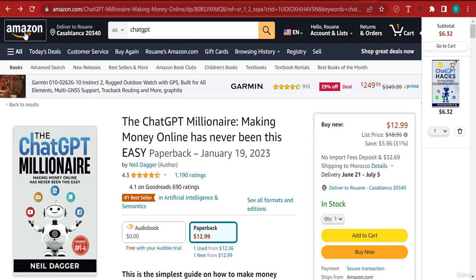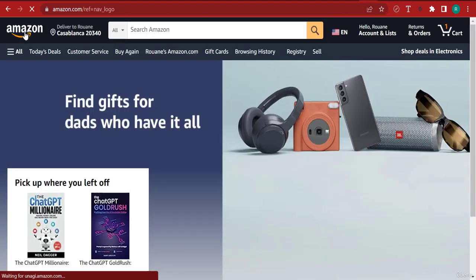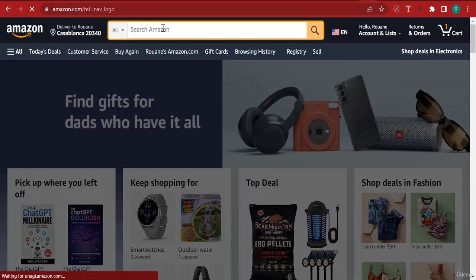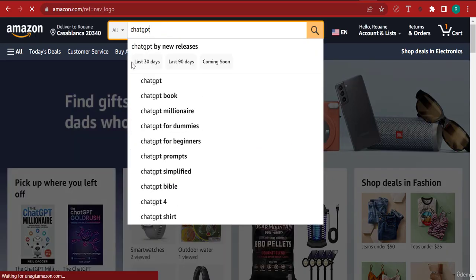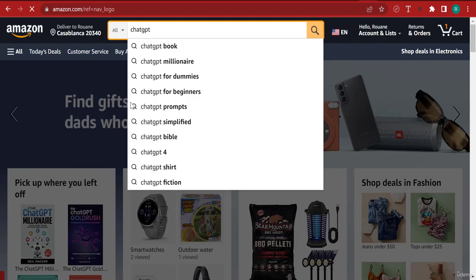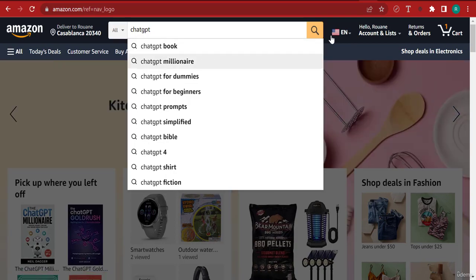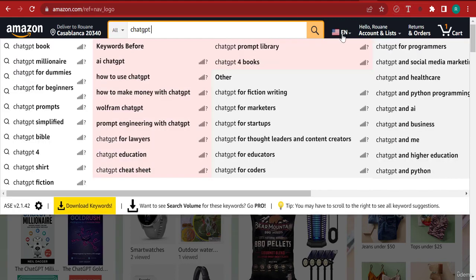Now, if I click to go back to the Amazon main landing page, now over here, let's search for ChatGPT, for instance. Let's add a space. Now, once I do that, normally here, I should be able to see the Amazon expansion. Let me just go back. All right, now it works. You can see that now the results were expanded.